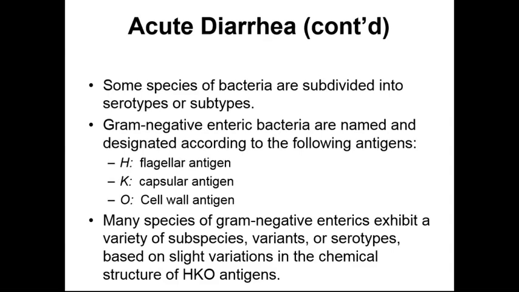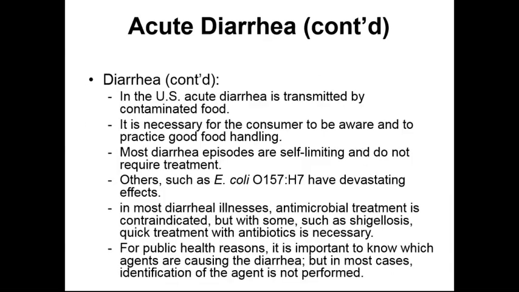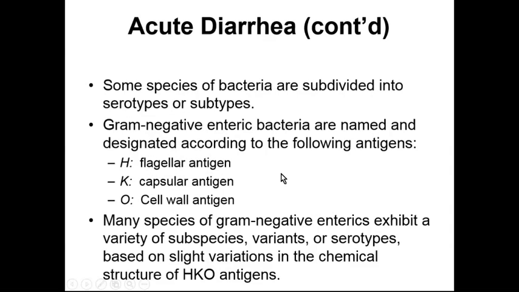However, different subtypes of E. coli, such as that E. coli O157H7, can become pathogenic, whereas other subtypes or serotypes of E. coli are actually very beneficial for us to have. They can produce vitamin K for us.